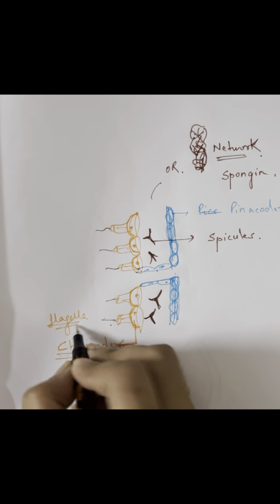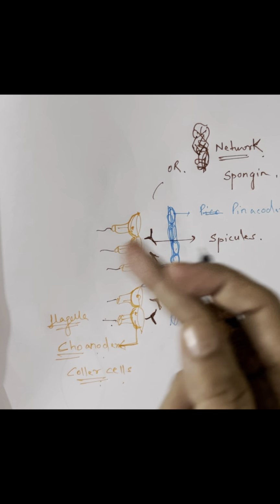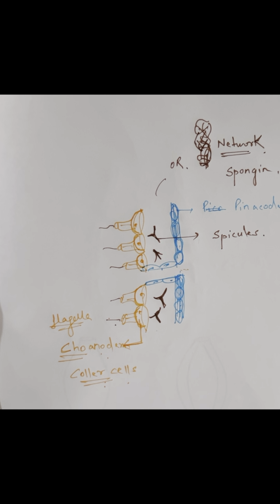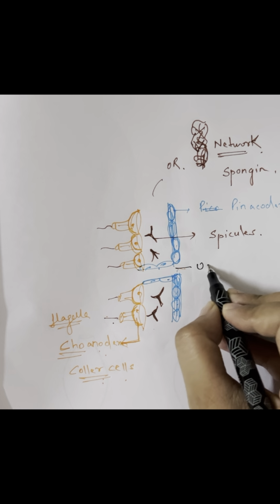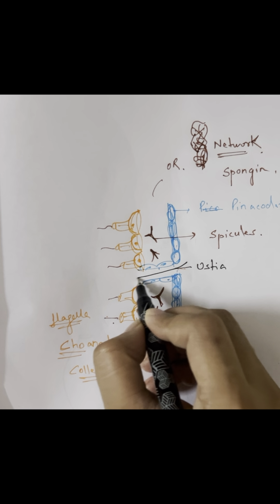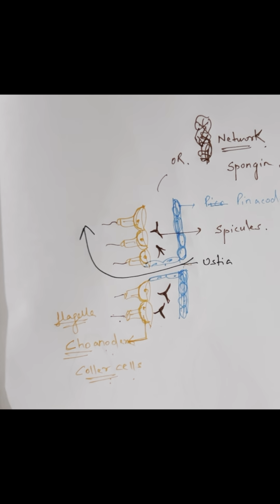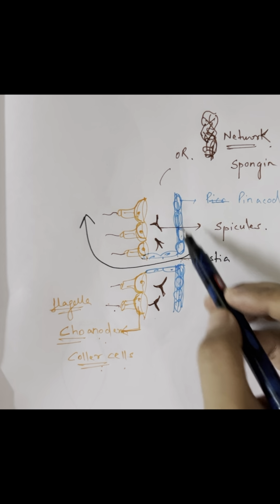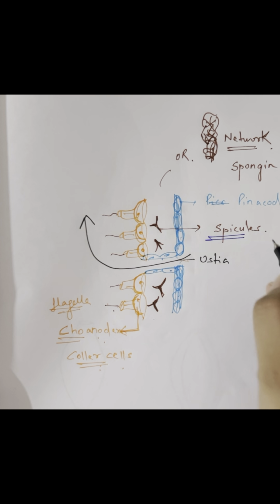Here I am marking a flagella. Flagella is present in the choanocytes. Now spicules are present. So this is the ostia by which water is going to come inside. It will go outside by osculum, passing through the spongocoel. Now these are known as the endoskeletal part.